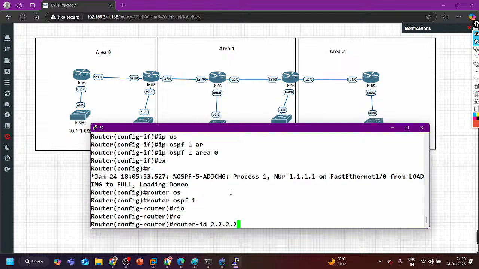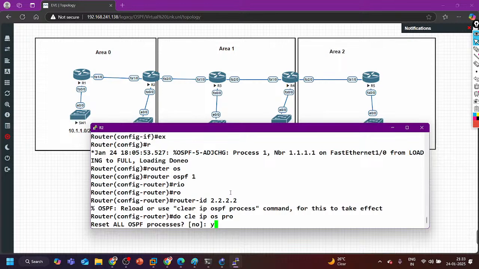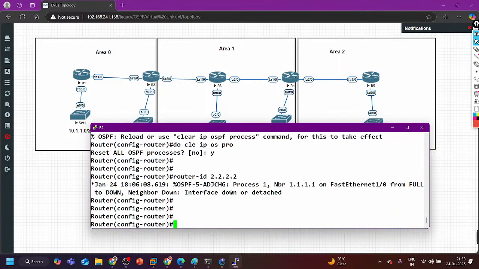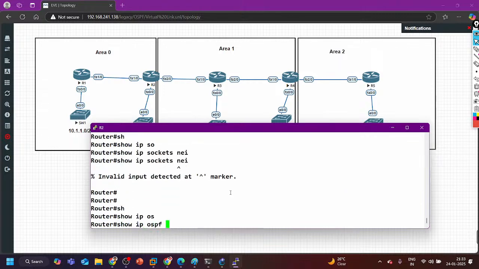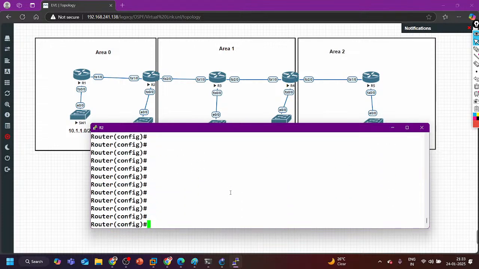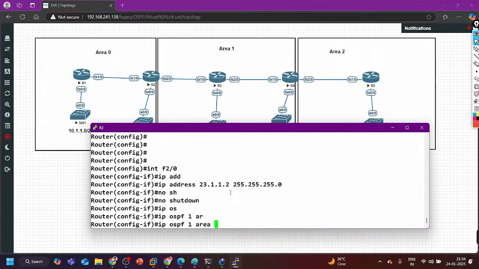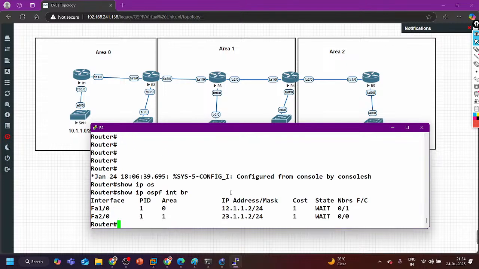Can I change the router ID now? No. Do clear IP OSPF process, say yes, and after that change the router ID. Show IP OSPF neighbor, two-way. Till then, let me configure interface f2/0, IP address 23.1.1.2 255.255.255.0, no shut, and IP OSPF 1 area 1. Show IP OSPF interface brief, done.